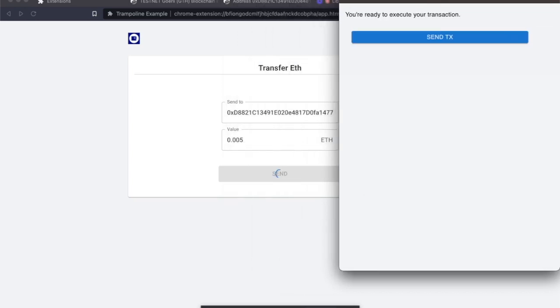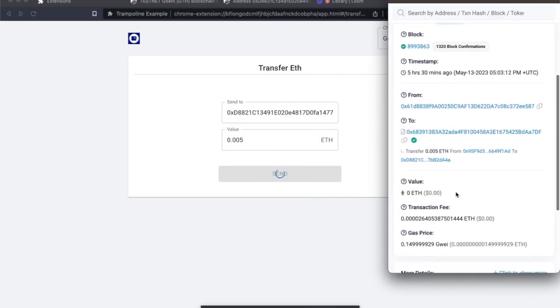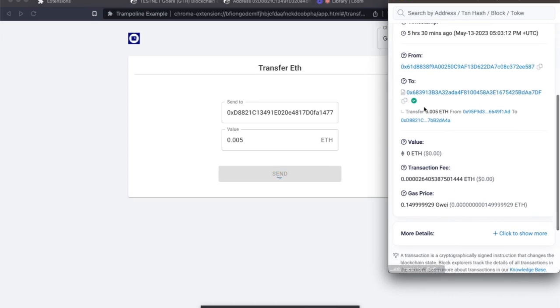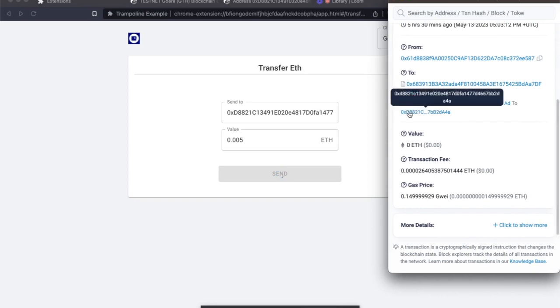And this is time for me to send my transaction. And finally, it can be processed because my quest was answered correctly. And I can check that on Etherscan. So here it is, 0.005 ETH successfully transferred to the D88 wallet. And that's it.